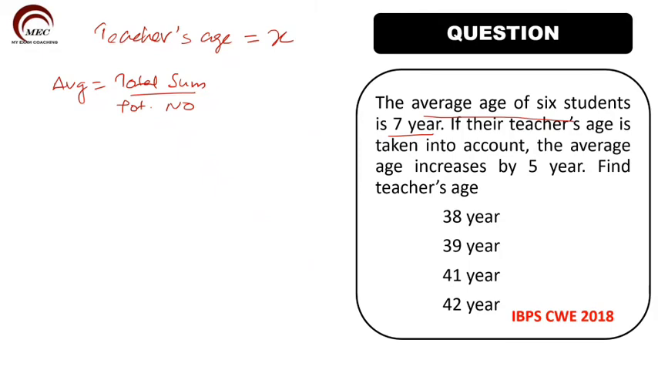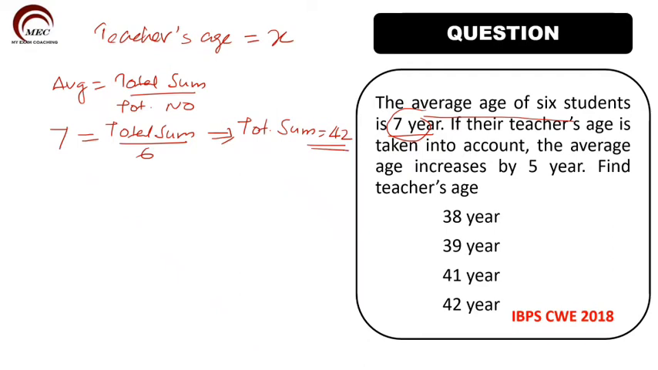Average is given to us. Average age of 6 students is 7 years. So average is equal to 7, when the total sum is divided by 6 students. So from here, when you cross multiply, I'll get total sum is equal to 42. 7 into 6, 42.